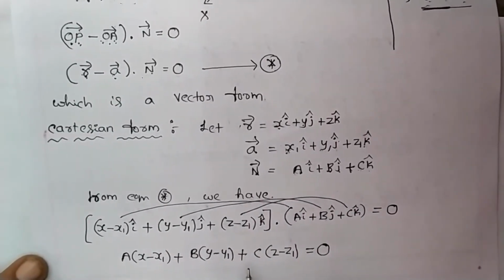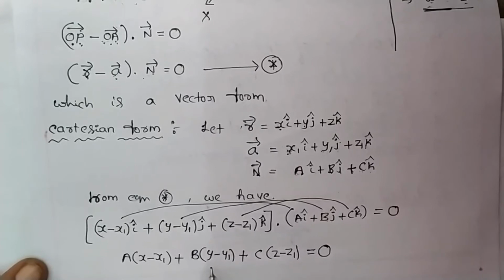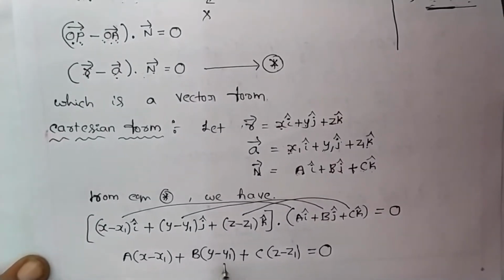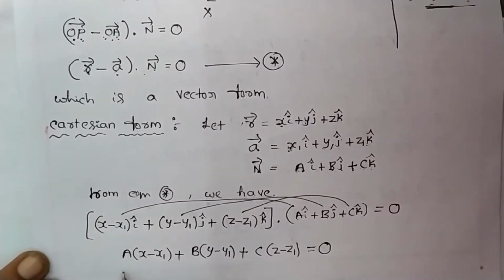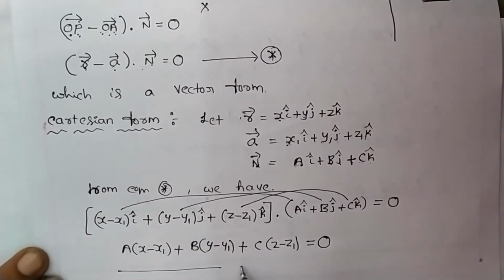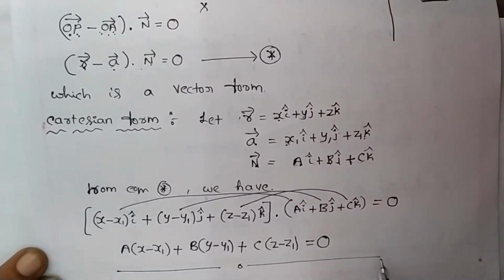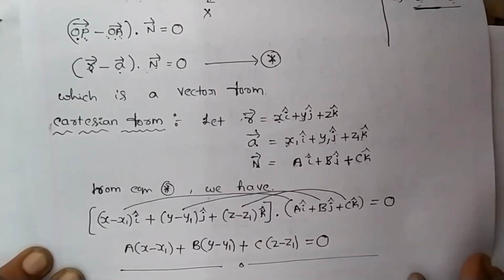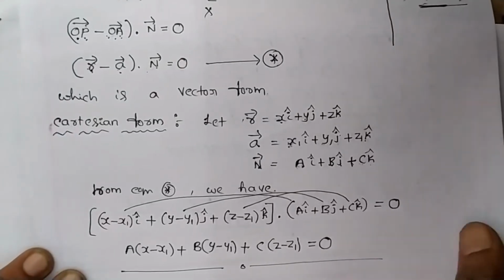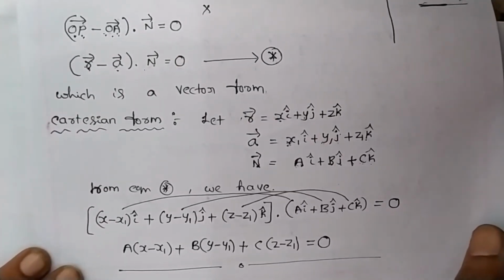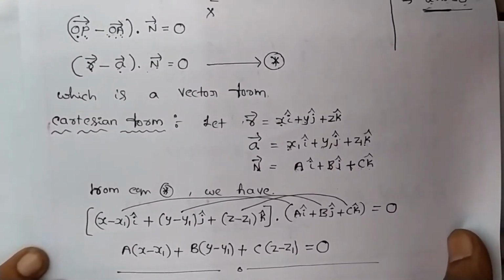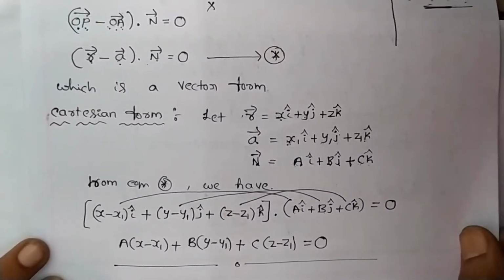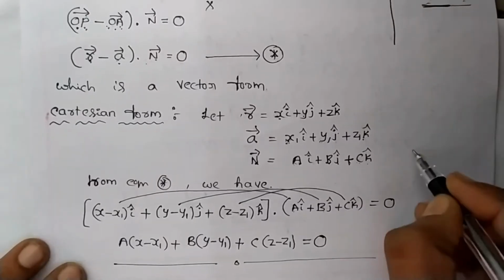Hence it is the Cartesian form of the equation of a plane perpendicular to a given vector and passing through a given point. This is the derivation of the equation of a plane perpendicular to a given vector and passing through a given point. It is a very important derivation for 5 marks. Kindly do not neglect this derivation.